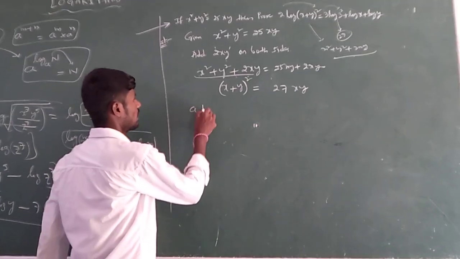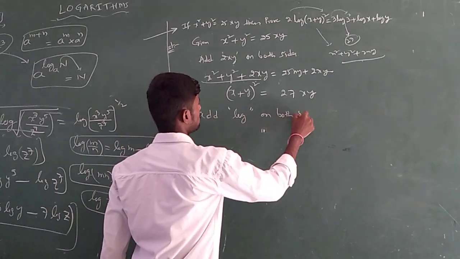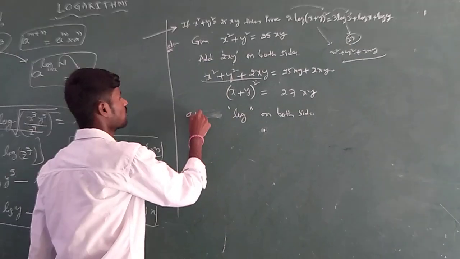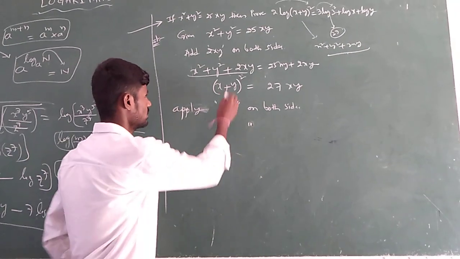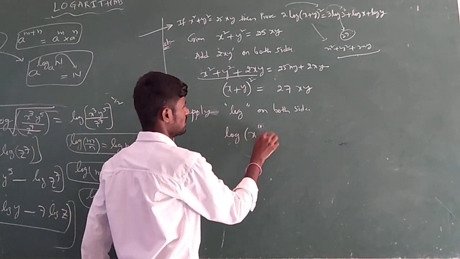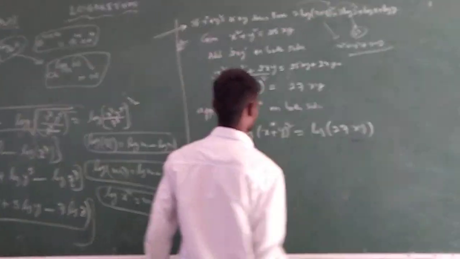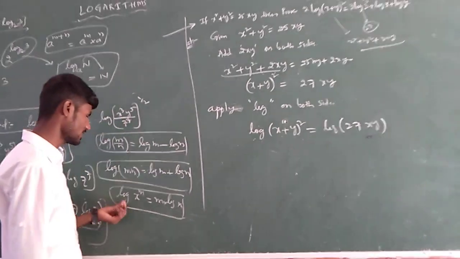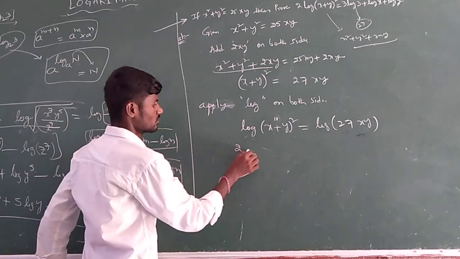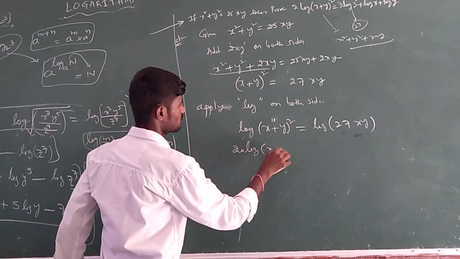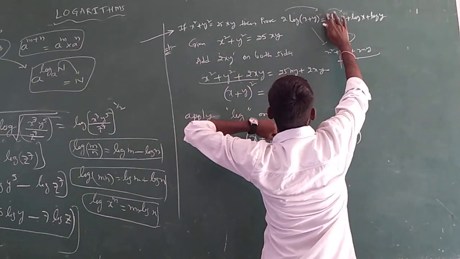After that, what you have to do: in the proved part the terms are involved with logarithms, so again apply logarithm on both sides. If you apply, it becomes logarithm of x plus y whole square equals logarithm of 27xy. Now it looks like the exponent form, log x power m, which is m into log x. What is m here? 2. So 2 into logarithm of x plus y. The left side you have got it.